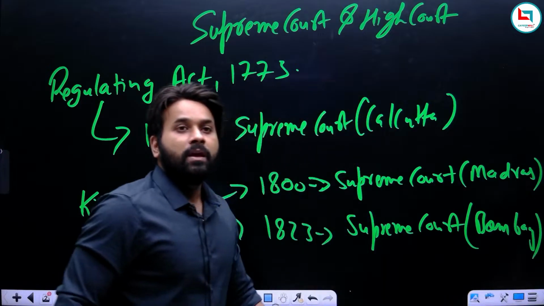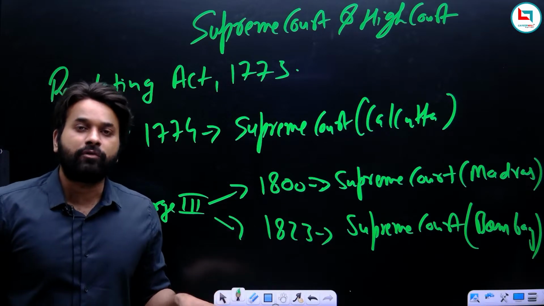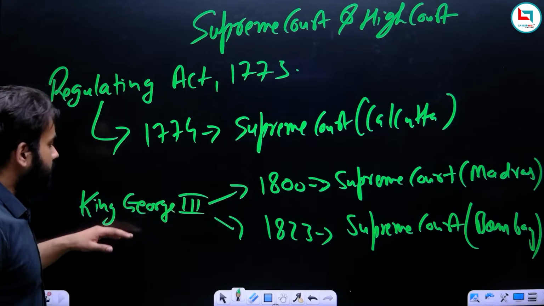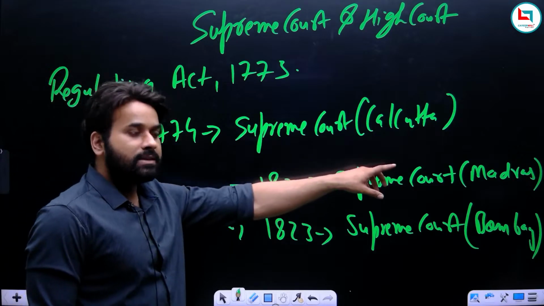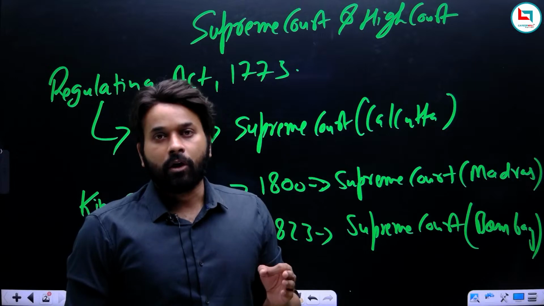So now remember, these are the three first Supreme Courts of India. In 1774 at Calcutta you will find the Supreme Court, then King George III established Supreme Court in 1800 in Madras and in 1823 in Bombay. So these are the three Supreme Courts of that time.